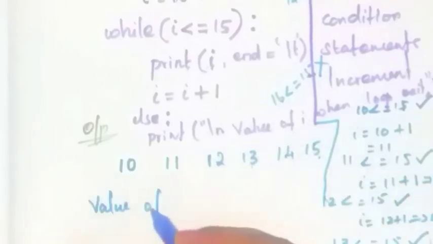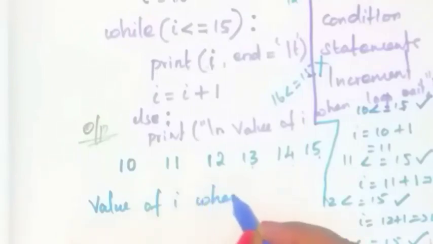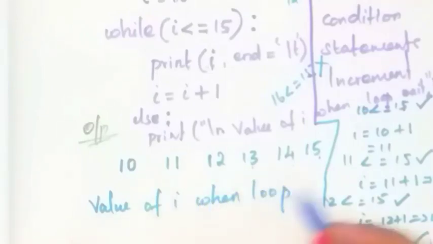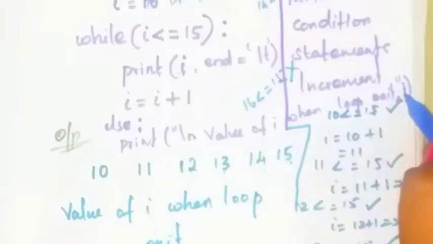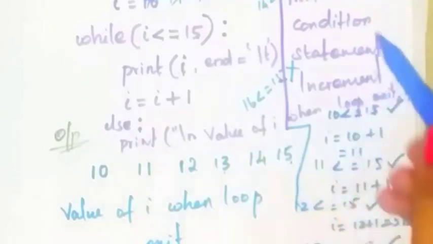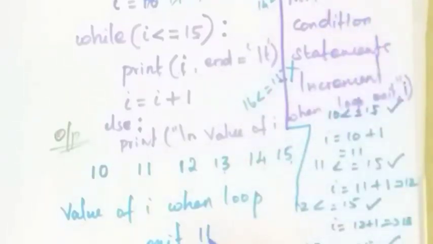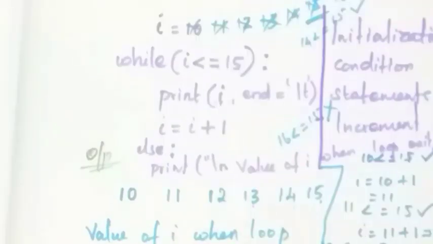Value of I when loop exit. Next here, see here I. Write the value of I here. Okay. Value of I what? 16. Okay. So this is the way of writing the while loop. Thank you, students.